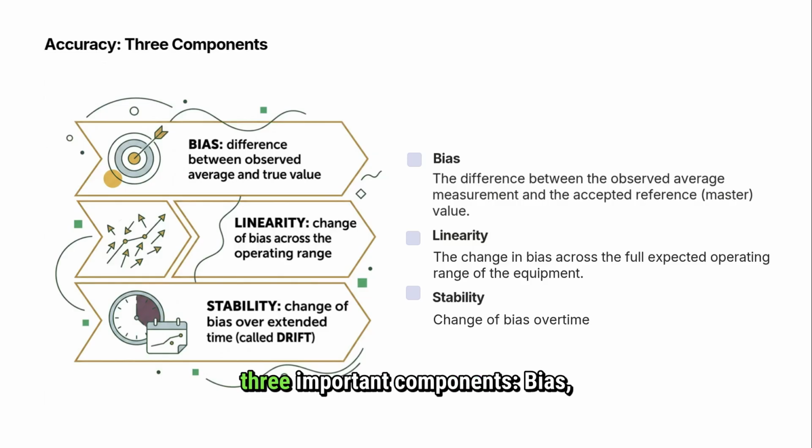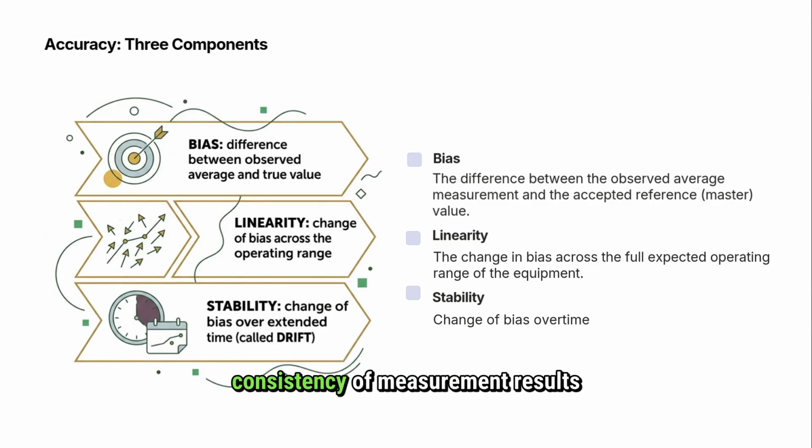It is evaluated through three important components: bias, linearity, and stability. Bias is the difference between the average measured value and the true or reference value. A measurement system has low bias when the average of repeated measurements is very close to the accepted standard. High bias indicates that the measurement system consistently overestimates or underestimates the true value. Linearity measures how bias changes across the measurement range. A measurement system may be accurate at one measurement point but become less accurate at higher or lower values. Good linearity means the system maintains consistent accuracy throughout its operating range.